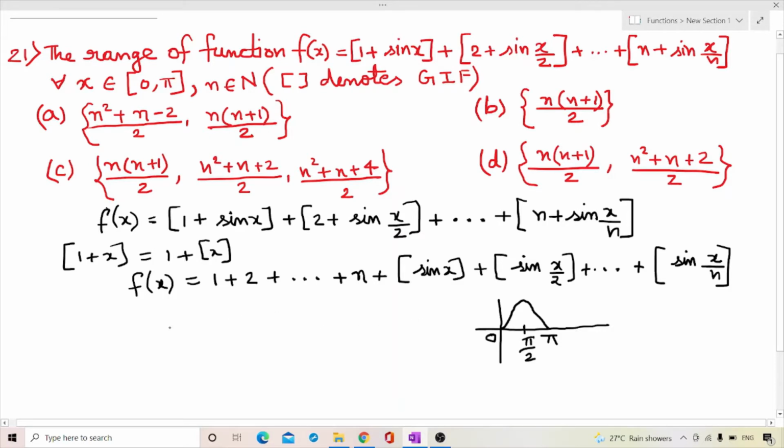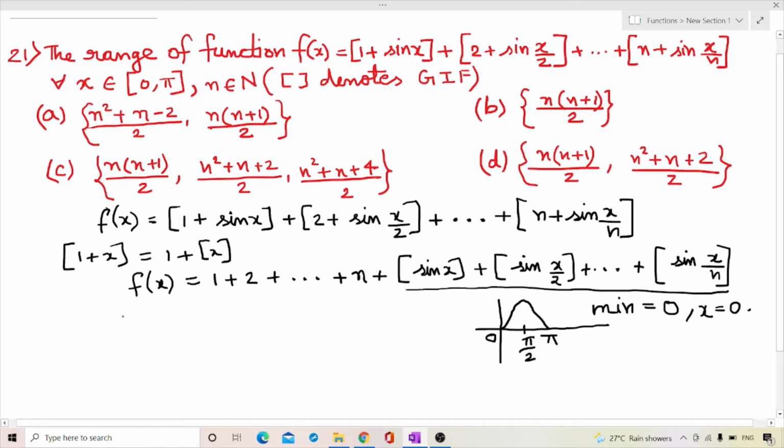So to find the range, I need to get the minimum value of this series. The minimum value of this summation is 0, when x is equal to 0.